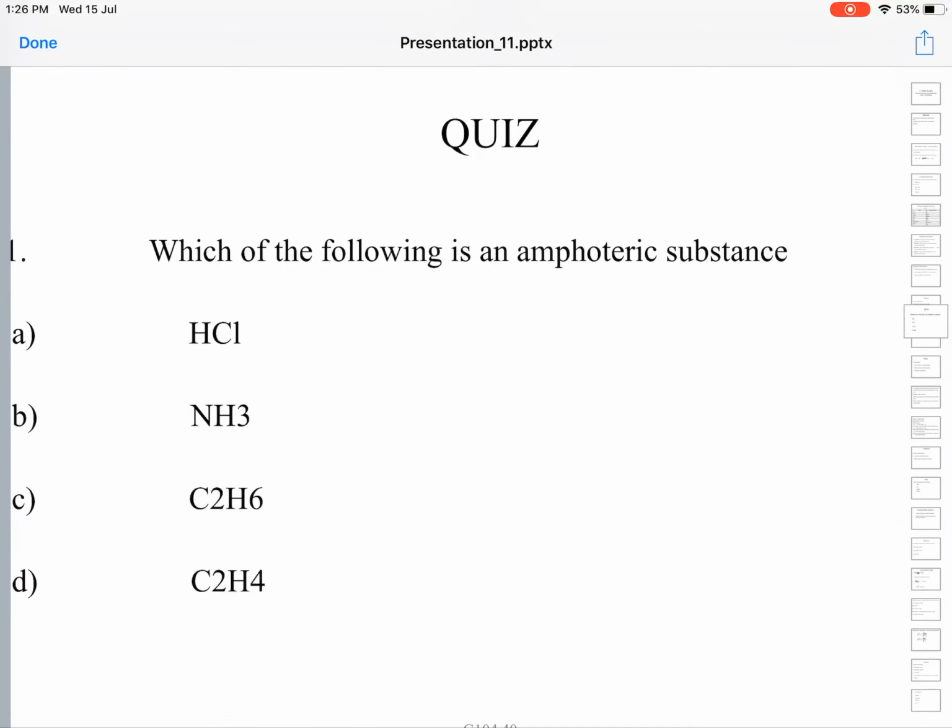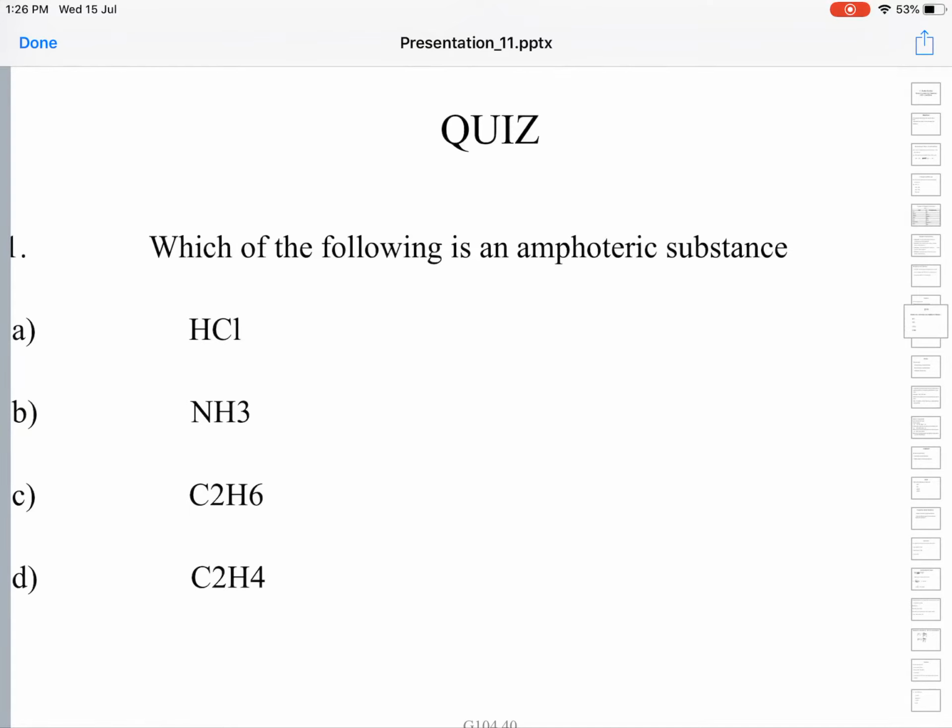Let us try to solve one or two quiz questions which will test and strengthen our understanding. In the earlier cases, I forgot to mention a point. In some of the reactions, water acts as an acid when it is in the company of ammonia. Water donates a proton to ammonia to form ammonium ion, whereas in the company of HCl, it accepts a proton and acts as a base. So water exhibits the behavior of both, acting both as an acid and as a base.